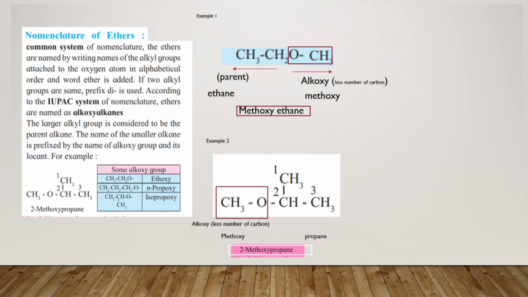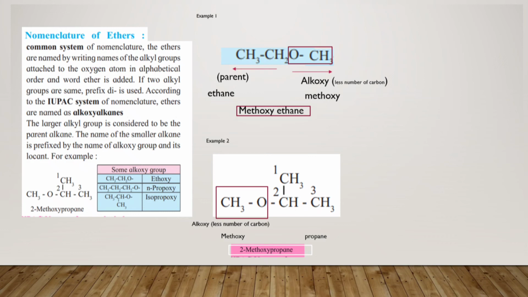Now this nomenclature of ether is very easy to name. We know that in case of ether there is R-O-R bond. This we have seen previously also. When we represent ether, we write it as R-O-R. Now students, for the nomenclature of ether, just see the alongside figure, the structural formulas which I have written over here.